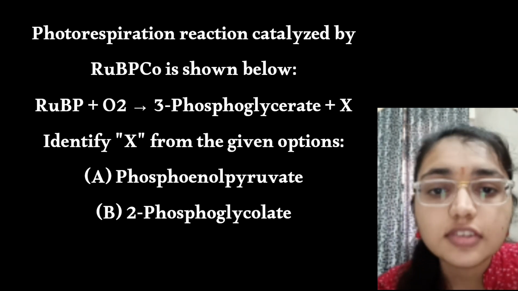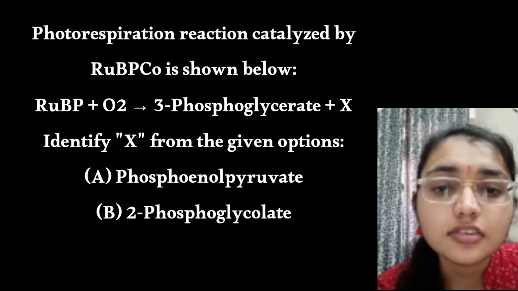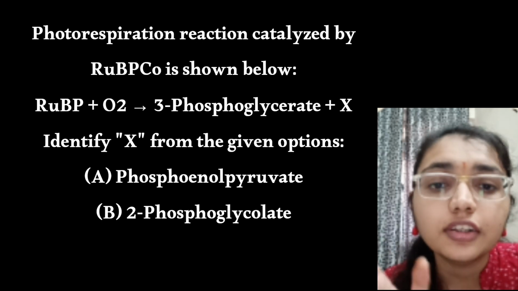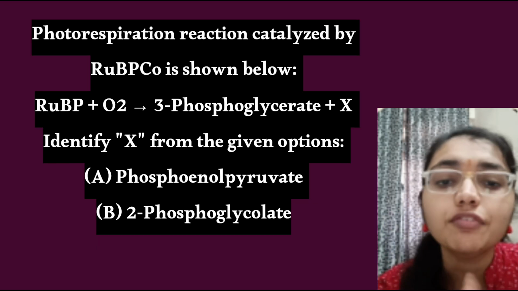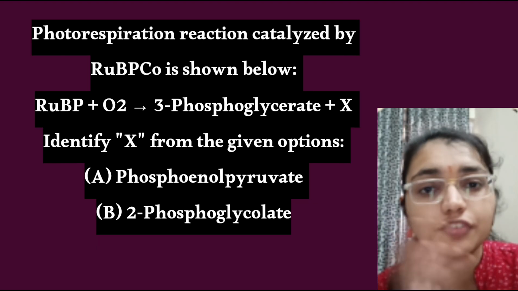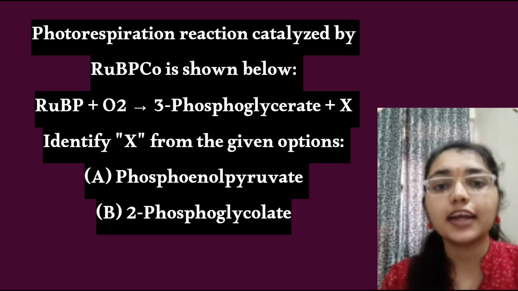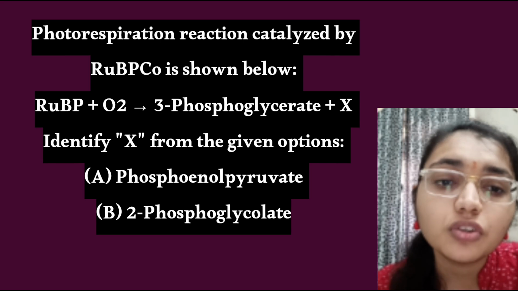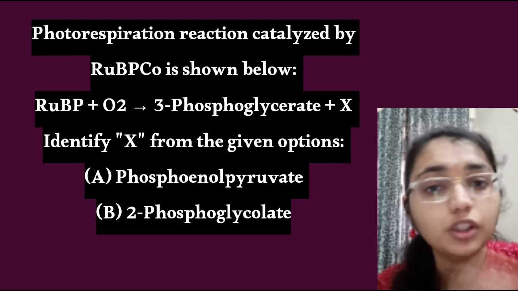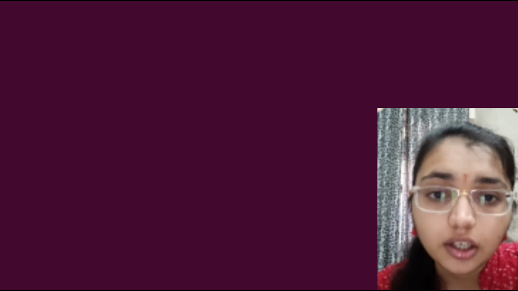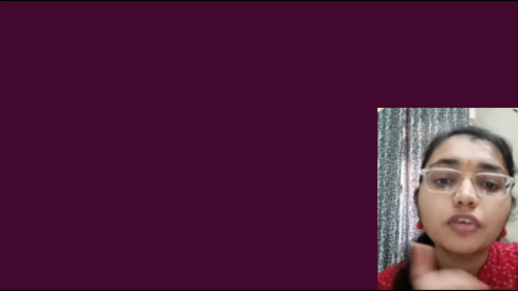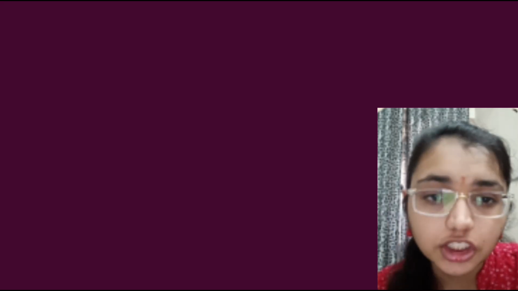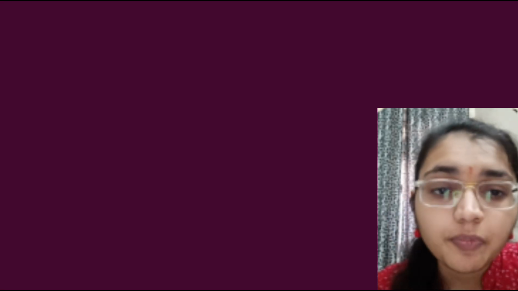So how does this reaction take place? It starts where the RuBP, ribulose 1,5-bisphosphate, is a 5 carbon compound. When it reacts with the O2, the total number of carbon atoms in the products must be equal to 5. So the first product is 3-phosphoglycerate, that is 3-PGA, which contains 3 carbon atoms.